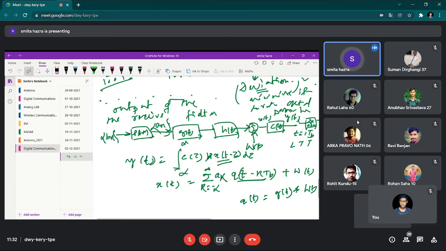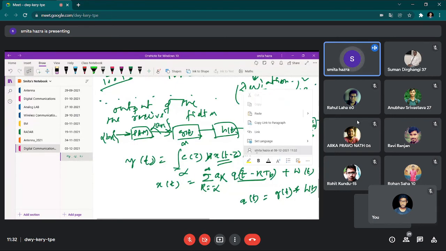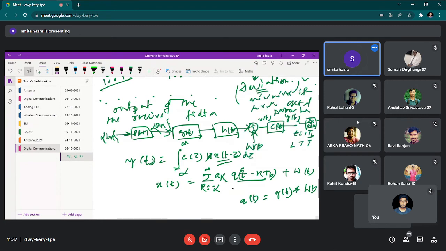So we write q of t minus kT_b, with the factor plus or minus 1, so it is a_k q of t minus kT_b. And q(t) is the double convolution of g(t) and h(t). w(t) is the sample function from this white noise.